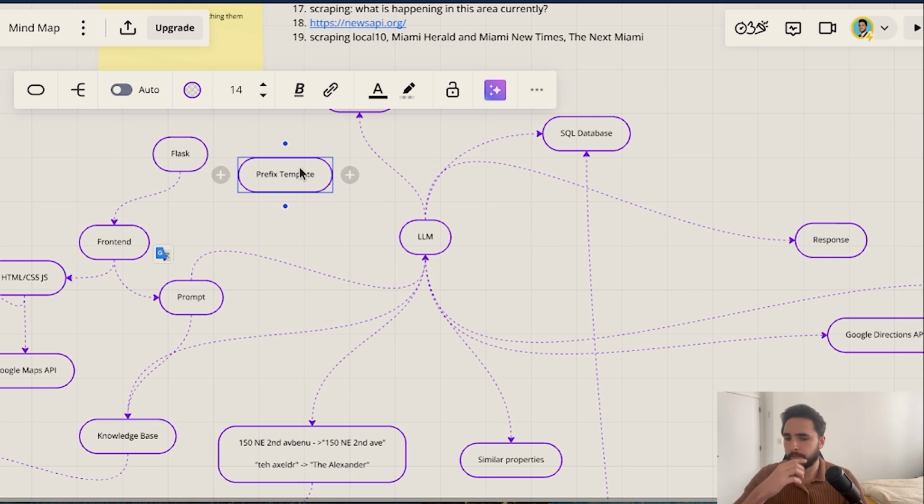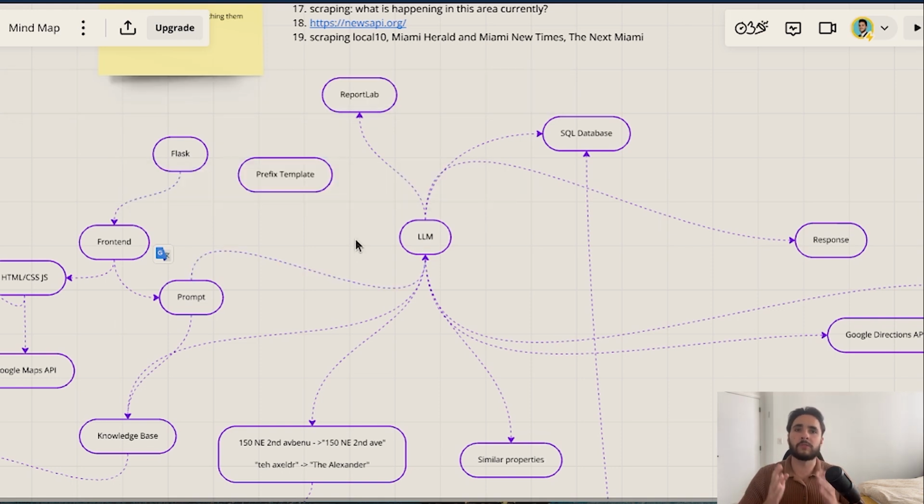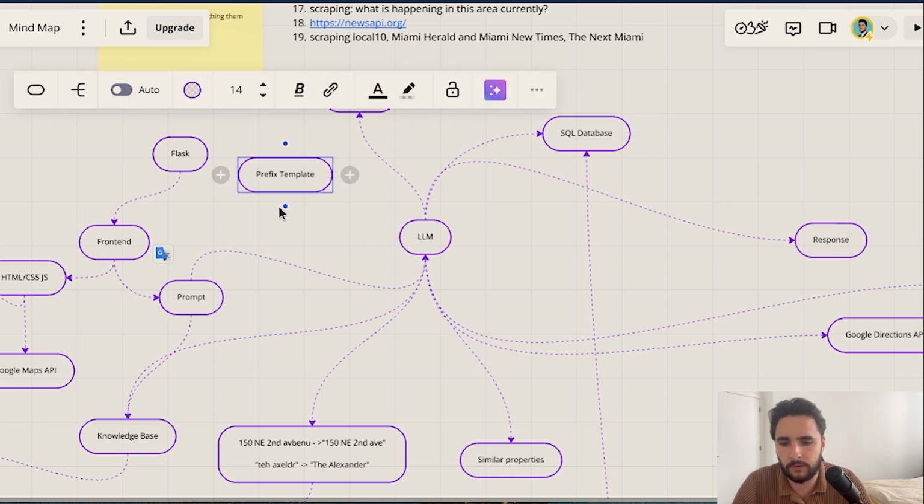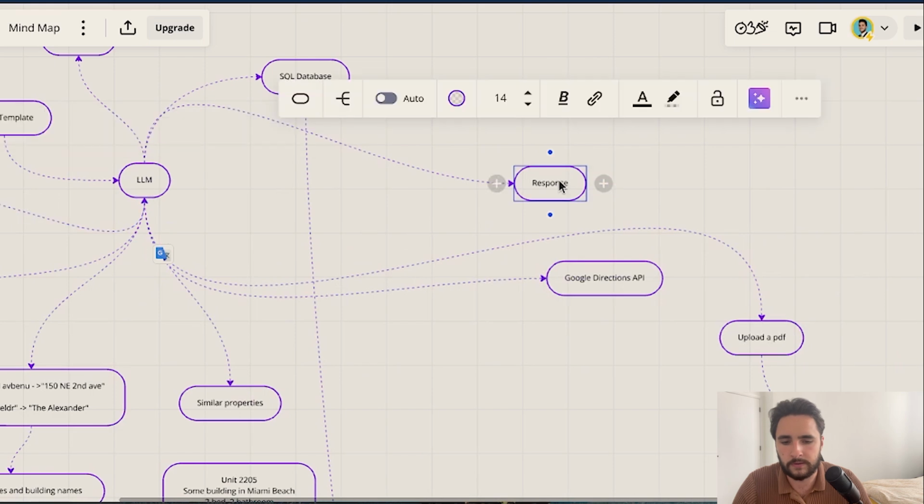So for example, we can say, if the prompt contains "generate a report" or something along those lines, that's when you should use Report Lab. This is how you should use Report Lab. And then once you're done, and before you generate the reports, you should use the SQL database to get the properties for the report, etc. So the prefix template kind of brings everything together so that we can get the response.